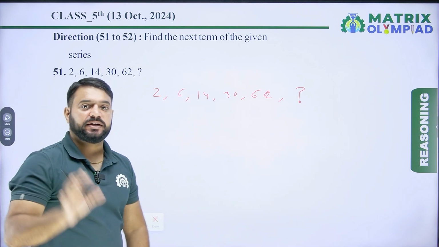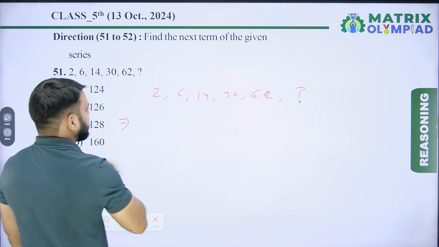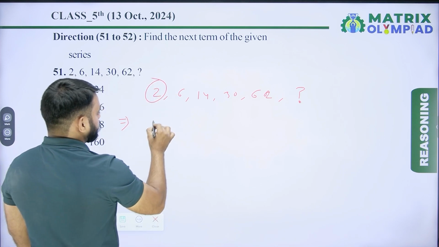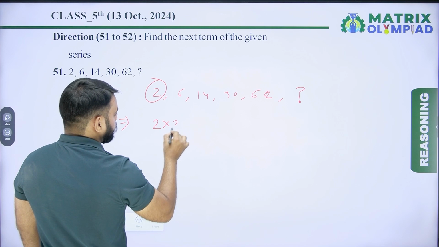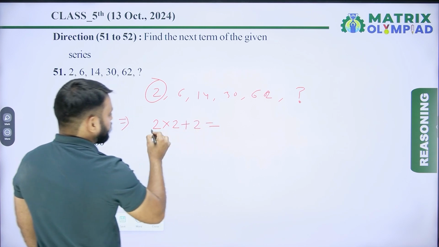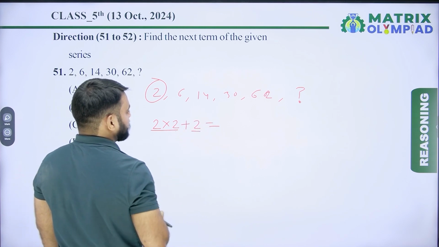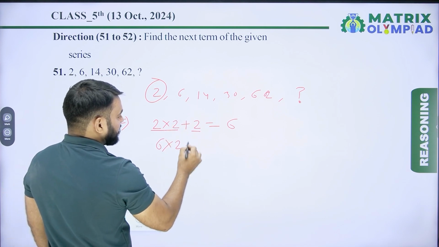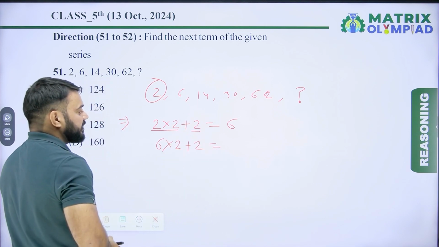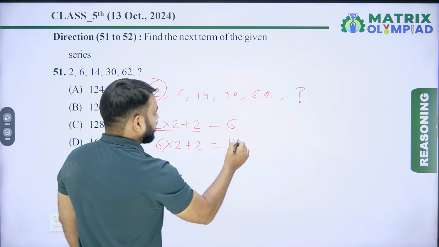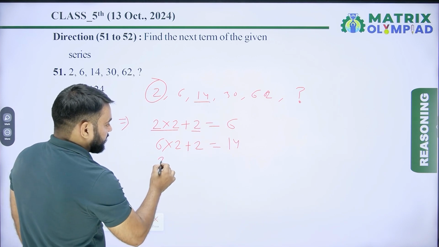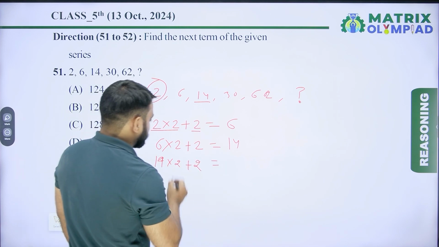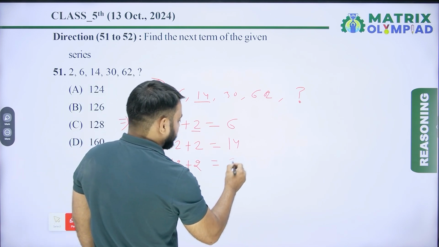First, find the pattern of the given series. So what is the pattern used in this series? Taking the first term of this series, 2. Now 2 multiply by 2 plus 2, it means 4 plus 2, it means 6. Now 6 multiply by 2 plus 2, it means 12 plus 2, it means 14. Now 14 multiply by 2 plus 2, it means 28 plus 2, it means 30.